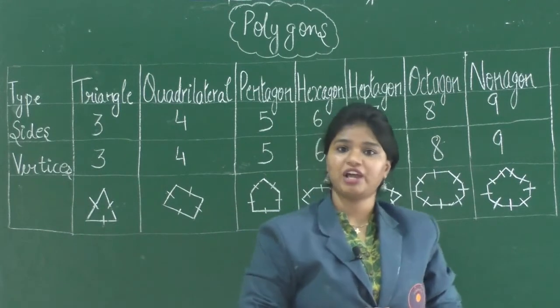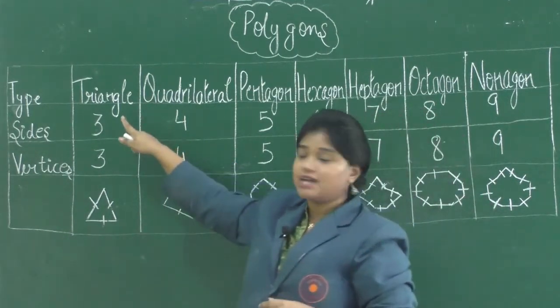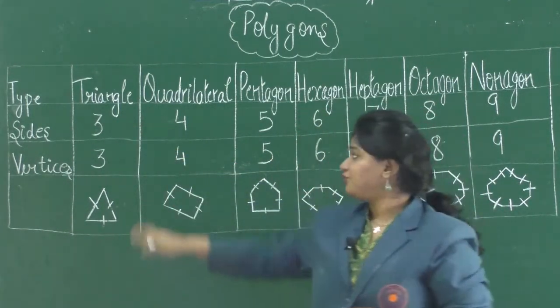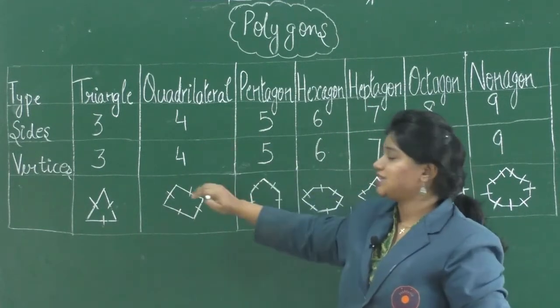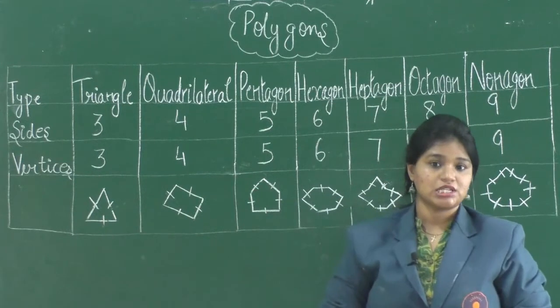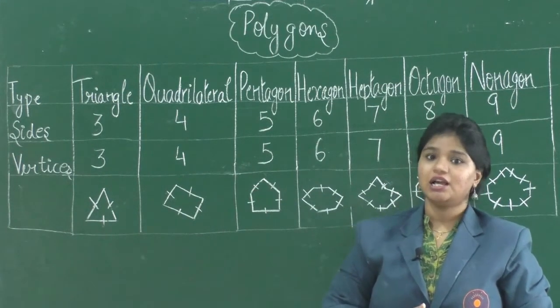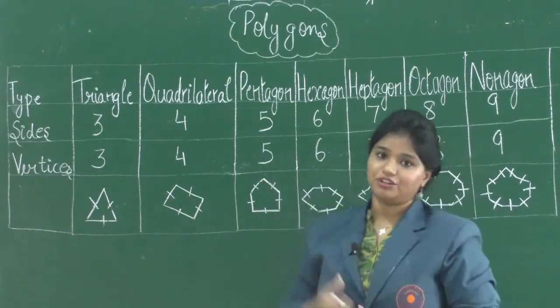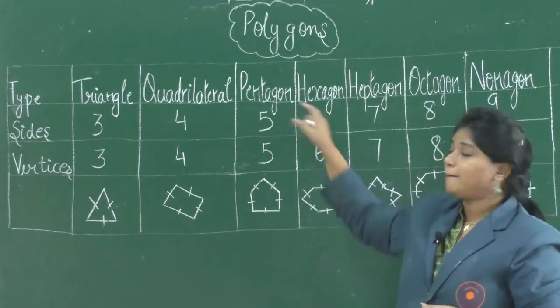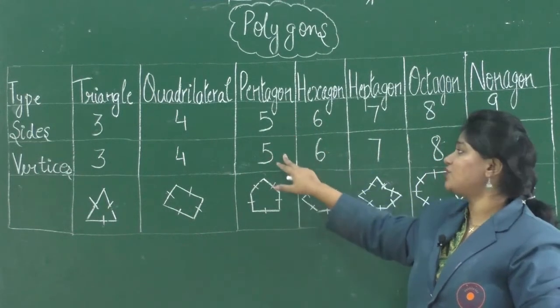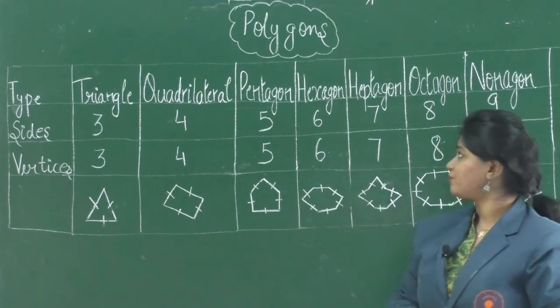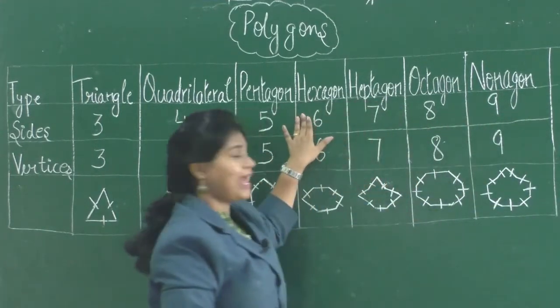Let's talk about triangle. A triangle has three sides and three vertices. A quadrilateral has four sides and four vertices. Square and rectangle are examples of quadrilateral. Next we have pentagon. A pentagon has 5 sides as well as 5 vertices. Next we have hexagon.